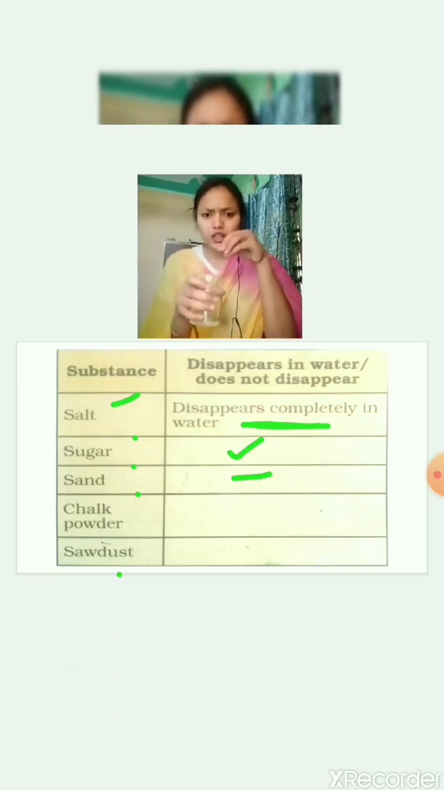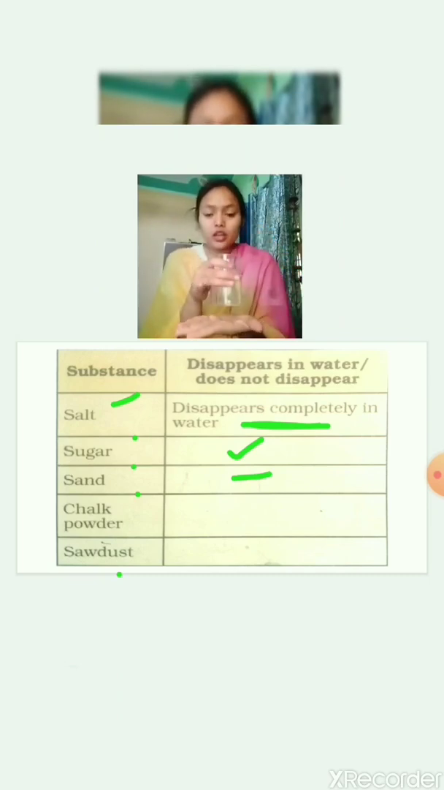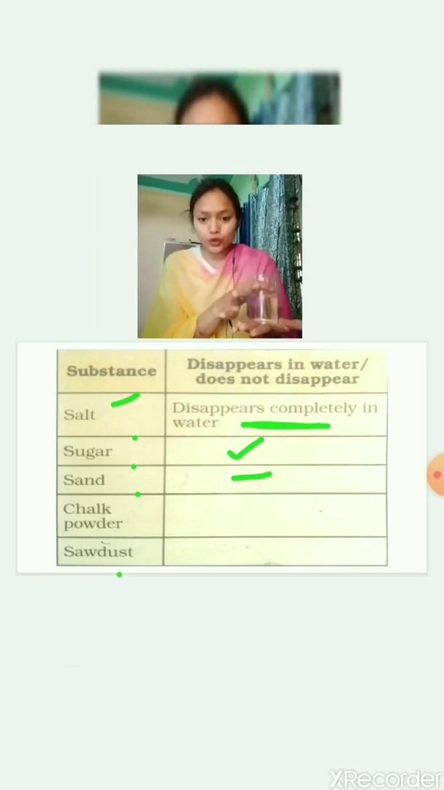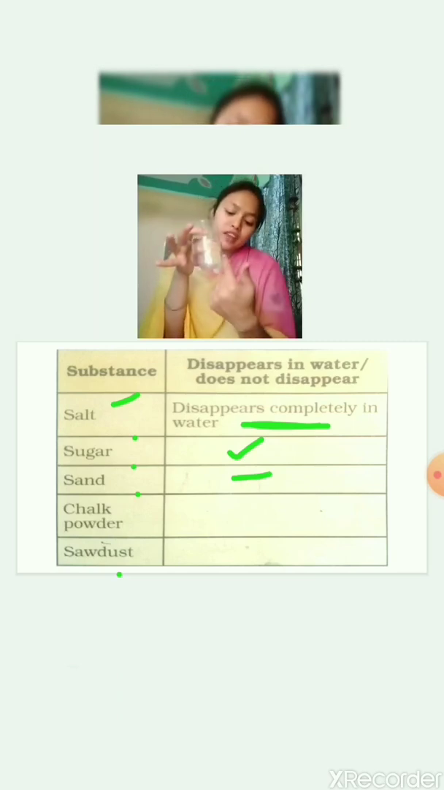If you take a tablespoon of salt and dissolve it, and keep it aside for 5 to 10 minutes, or even an hour or even a day, you will not observe any salt deposited here.